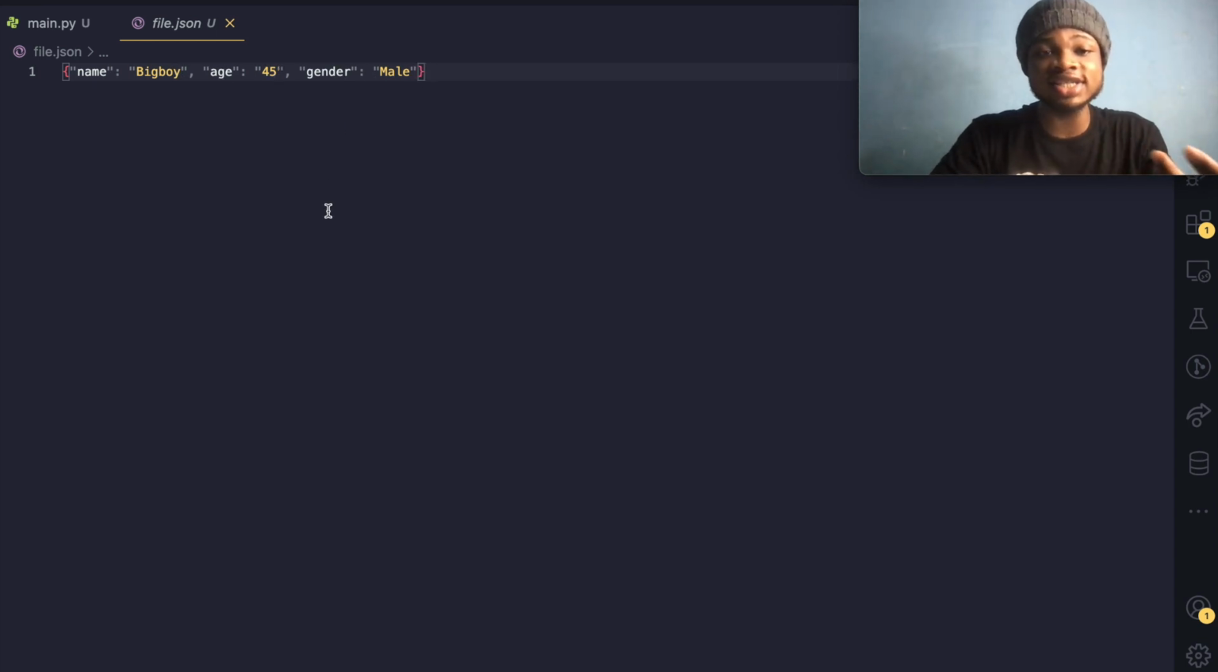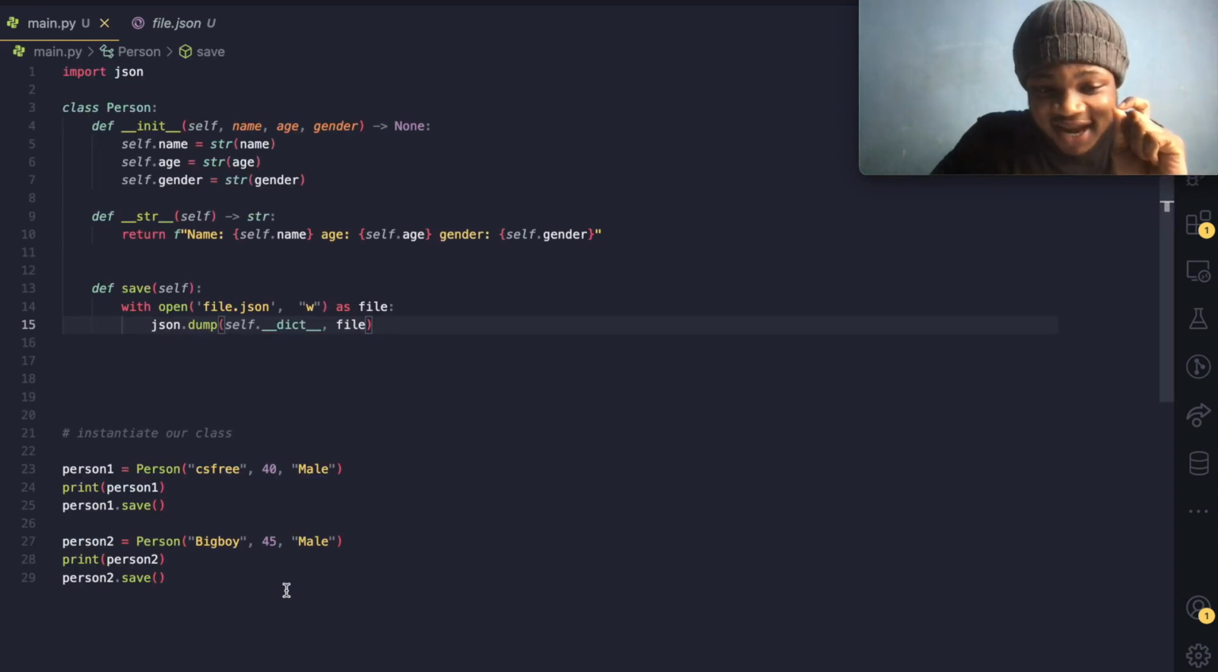But if you noticed, it wrote the last object. It wrote the last object. That's because we are using write. And this write overwrites the first one when it gets called, and then it overwrites the second one, overwrites the first one.